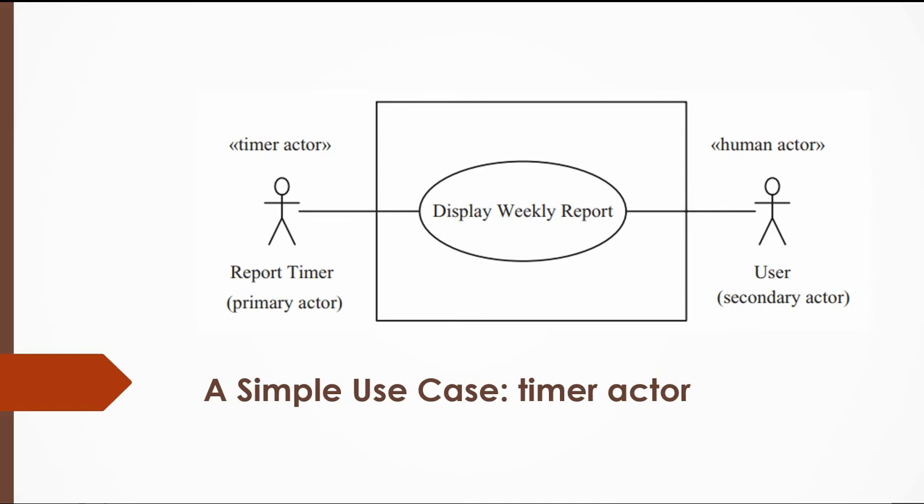What we can say is a trigger to the system to generate the weekly report. So this is the second or third type of actor, which is the timer. The timer starts and then generates this report. That means it runs this use case and then sends it to the human user. So this is the timer.